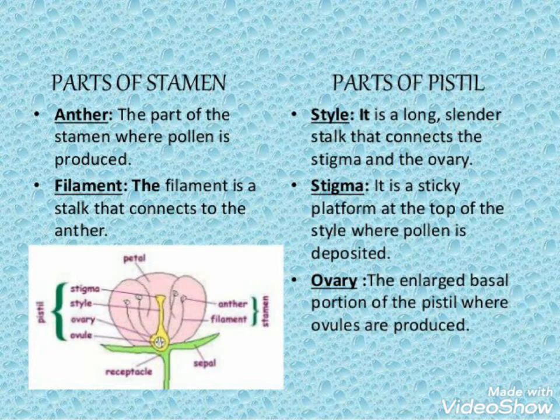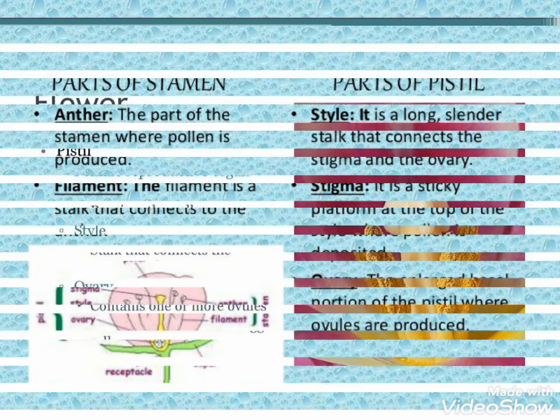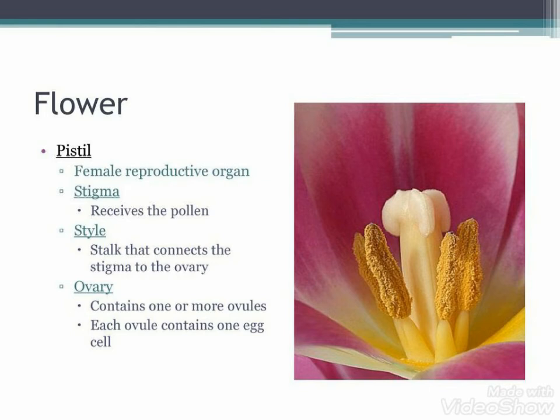Now again, the male part is the stamen and it consists of the anther and filament. The part of the stamen where pollen is produced is the anther, and the filament is the part which attaches the anther to the flower. The female part, the pistil, consists of style, stigma and ovary. The style is a cylindrical tube, the stigma is the sticky platform where the pollen gets collected, and the ovary is the enlarged portion of the pistil. So these are the female part and the male part of the flower.